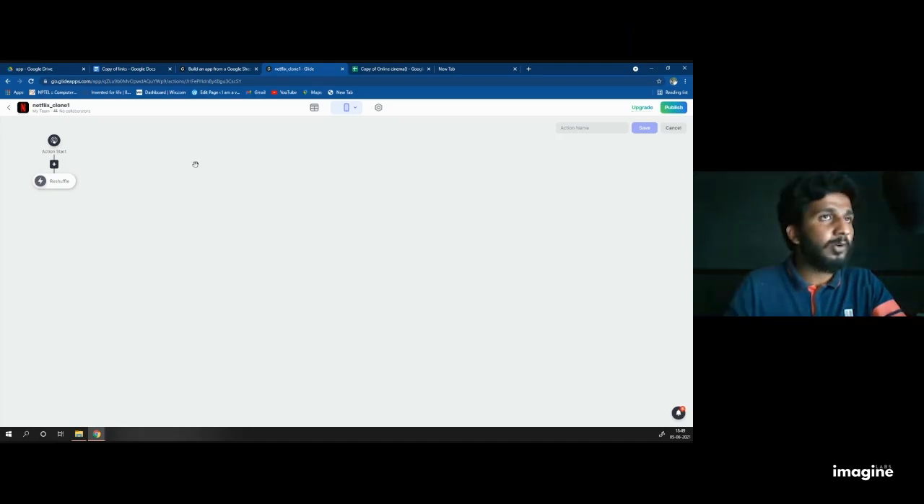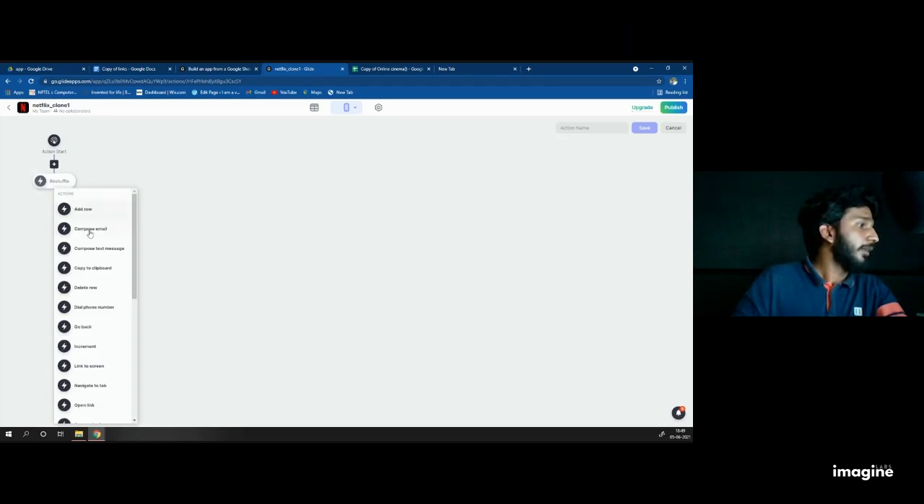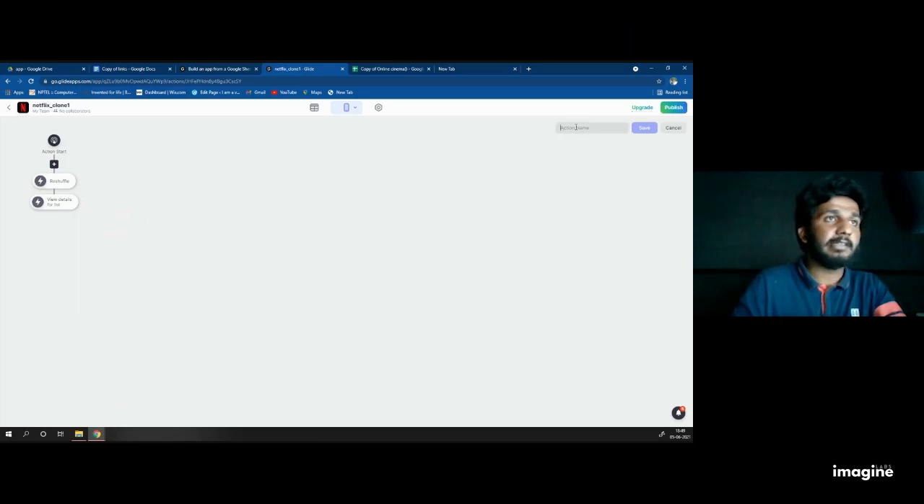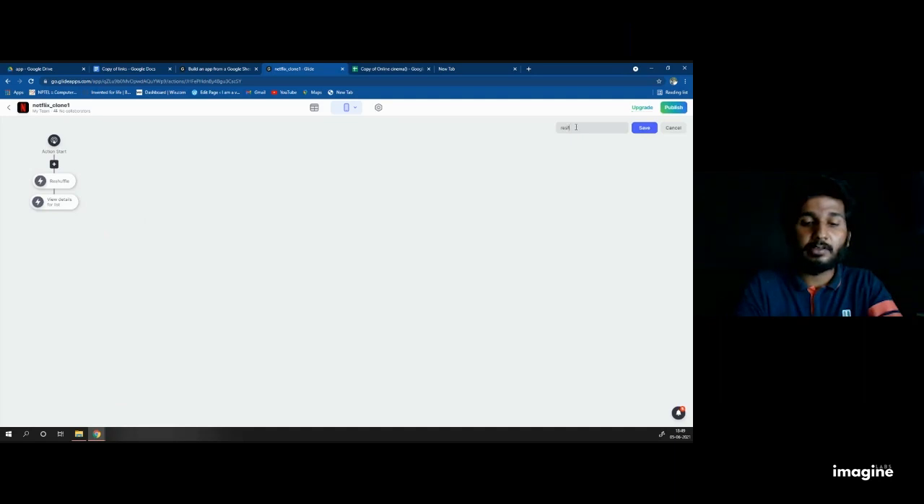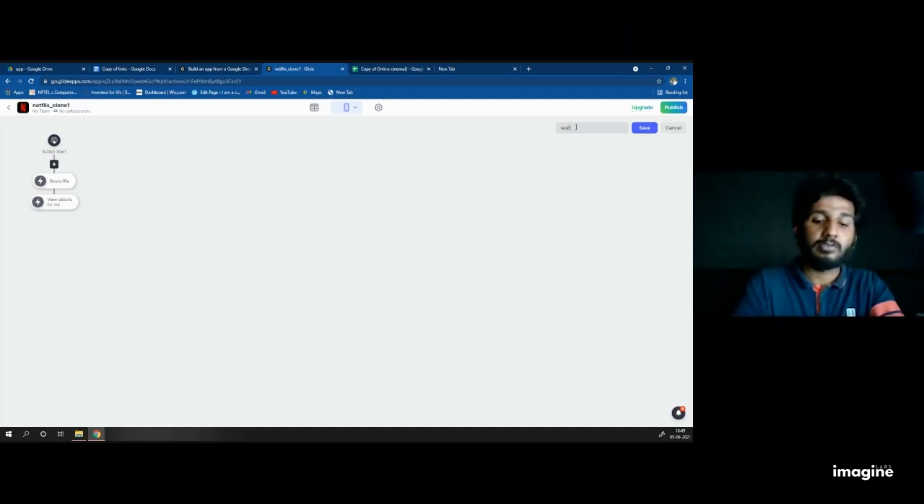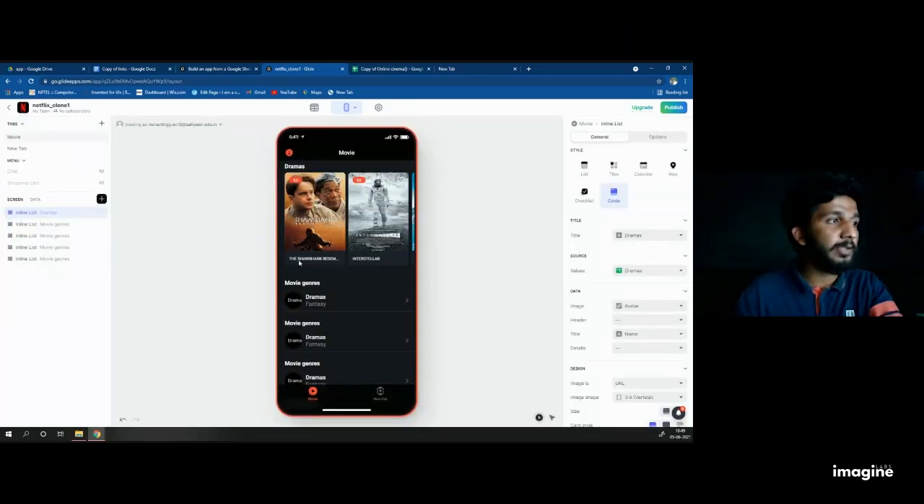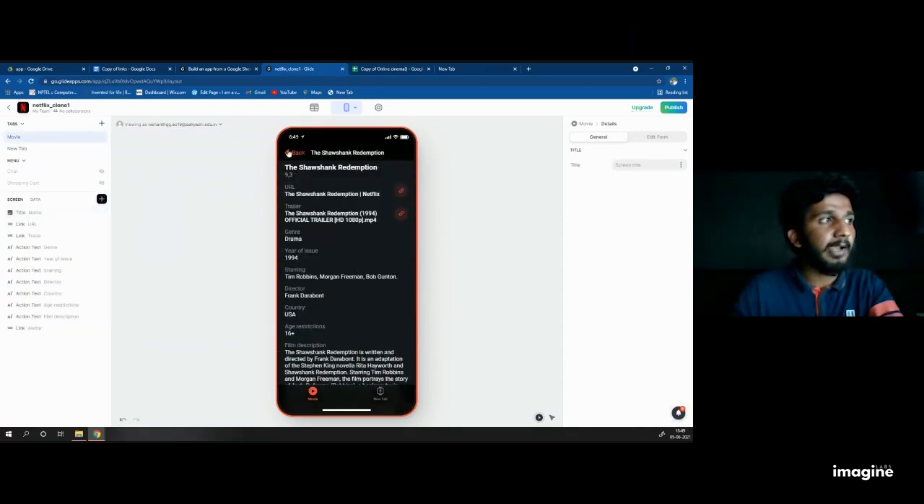And also I don't want just a reshuffle. Along with reshuffle I need another thing called view details. Now it's reshuffling and also viewing in details. Name the action as whatever you like. I will name it reshuffle and view. I click save. Now look at this. When I click on this movie called Remedies, Shell Shacks of Remedies, when I came back,